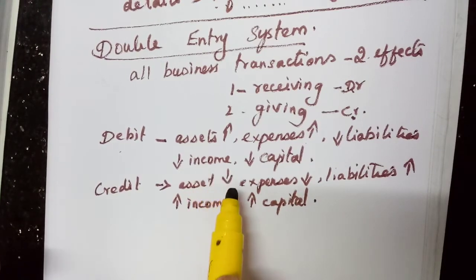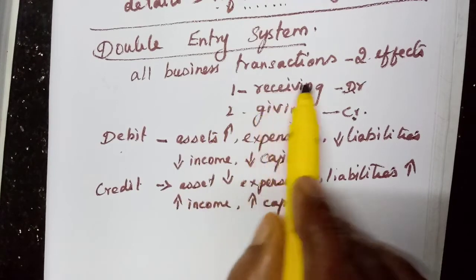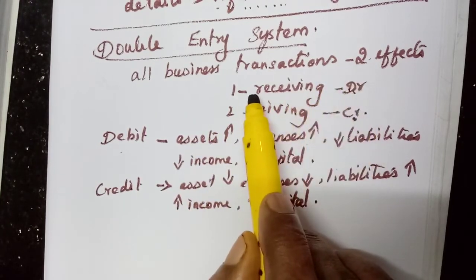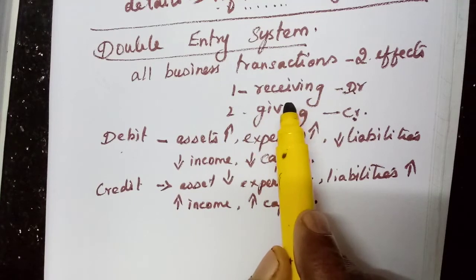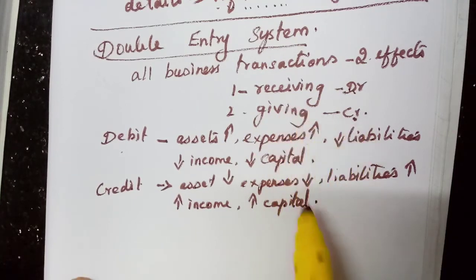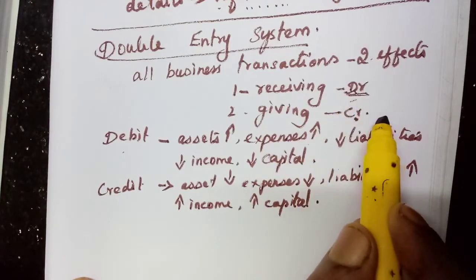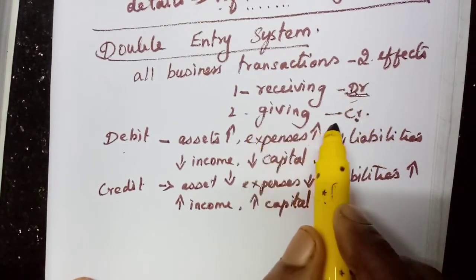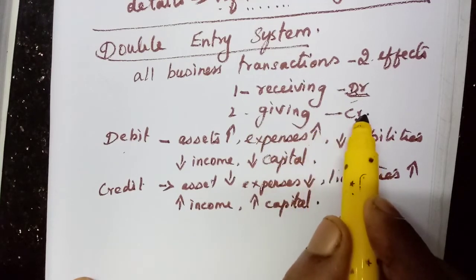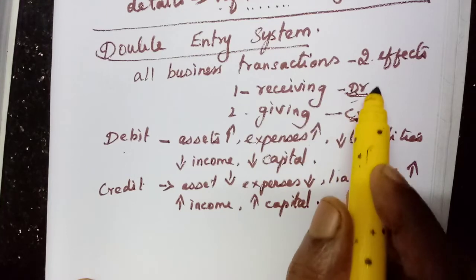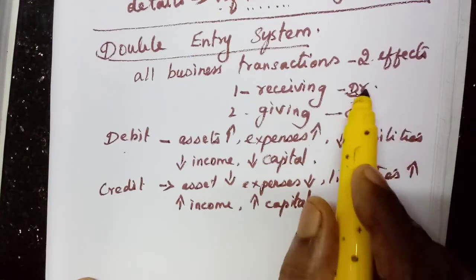Okay, so what is the double entry system? You know, for each and every business transaction there are two aspects. One is the receiving aspect, the other is the giving aspect. Then the receiving aspect is denoted with the word debtor, and the giving aspect is denoted with the term creditor, CR. Okay, debit, credit. Debtor, creditor.